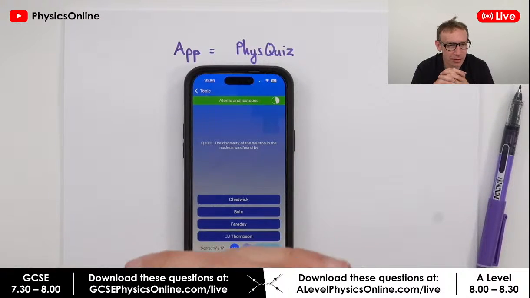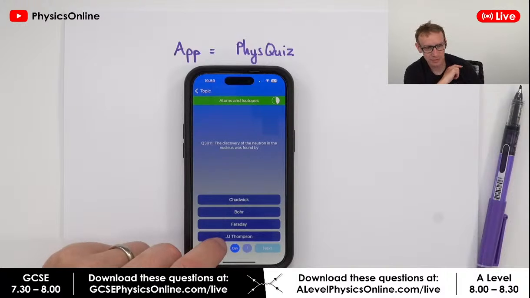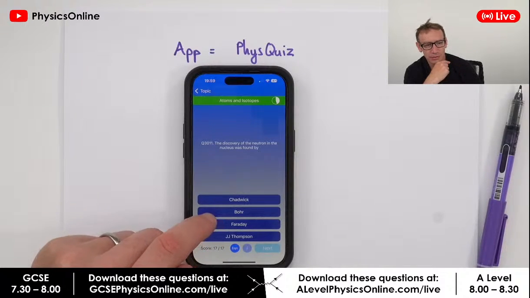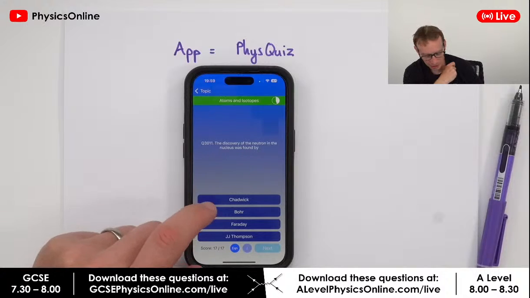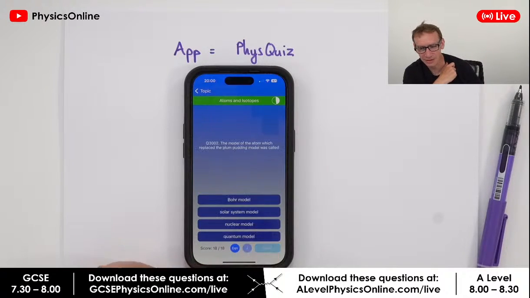The discovery of the neutron in the nucleus was found by who? Okay, this one here is a little bit more tricky. Who discovered the neutron? So basically, J.J. Thomson was looking at electrons. Faraday was well before that. Bohr was maybe looking at electrons. People are talking about Chadwick. So Chadwick was the guy who did that.